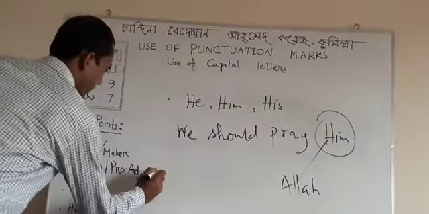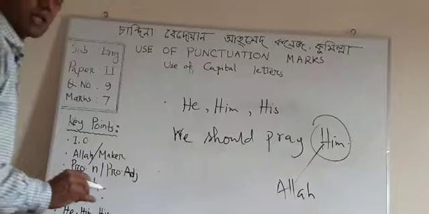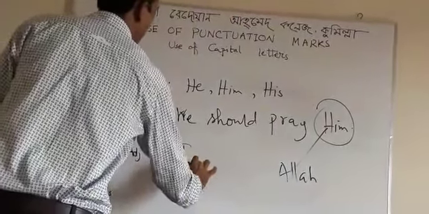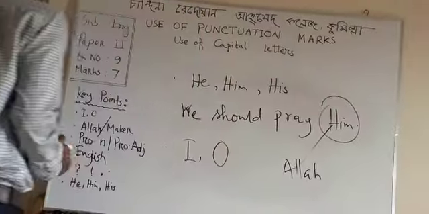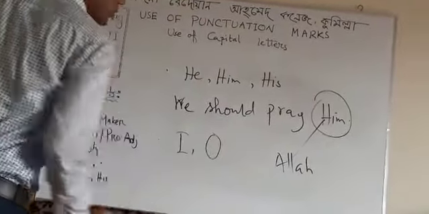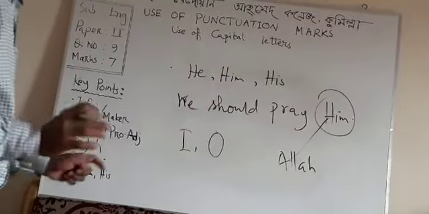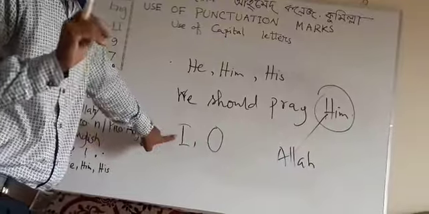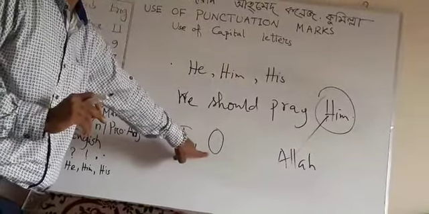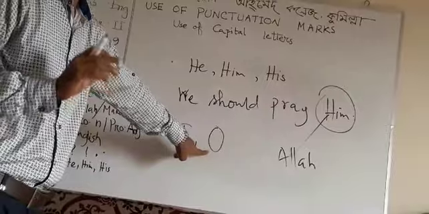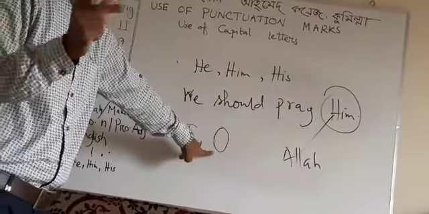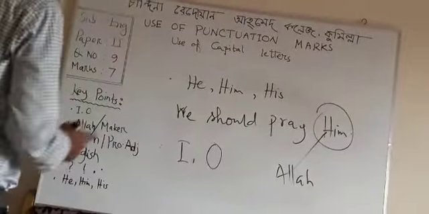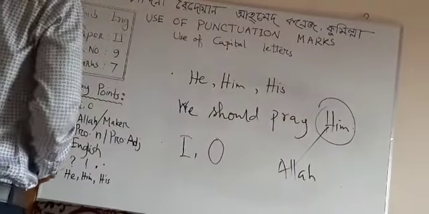And only 2 letters in English should be written in capital form. Number 1 is the pronoun I, another is U. I is written in capital in both prose and poem when it is used separately or individually. But the letter U is written in capital form only in poem, when used separately or individually. I and U.